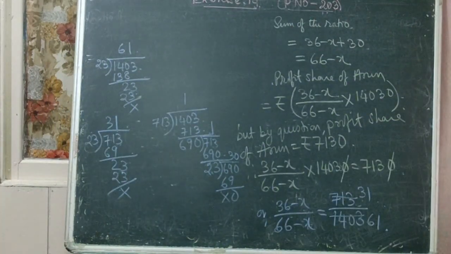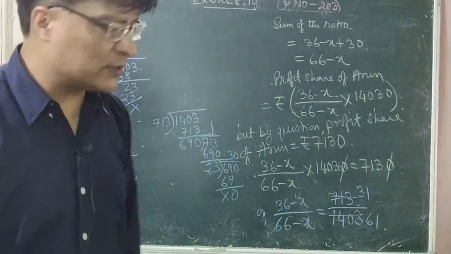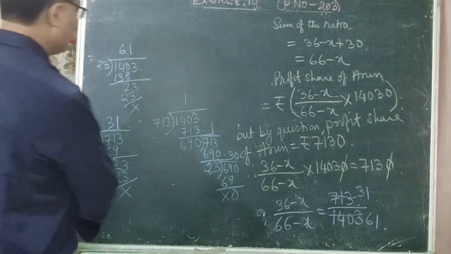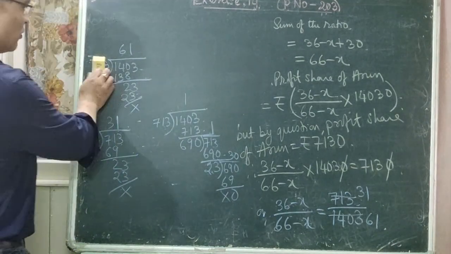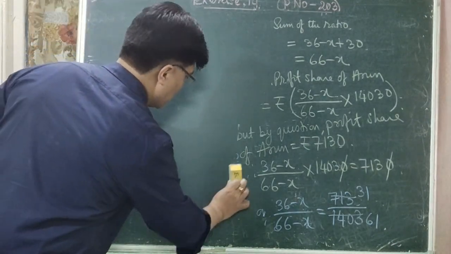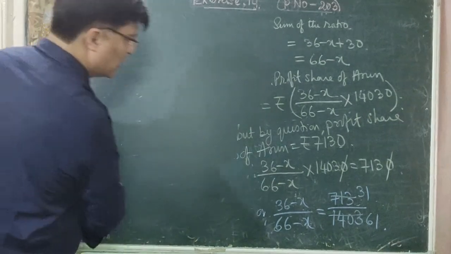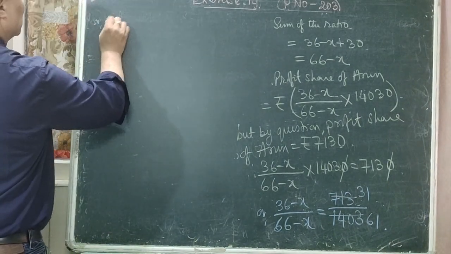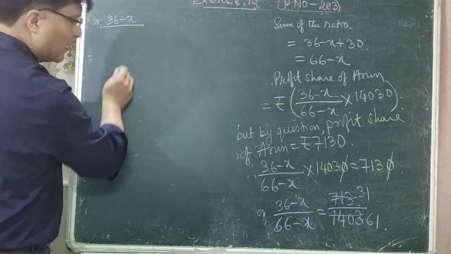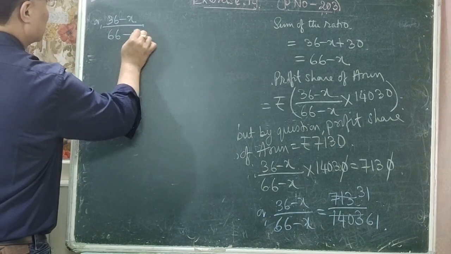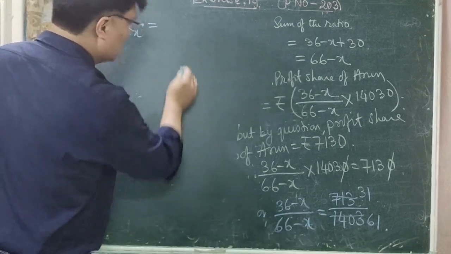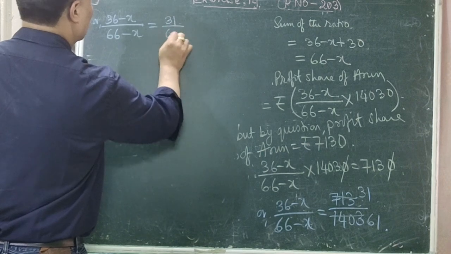Now we'll simplify it to get the value for x, right? So I'm rubbing this rough work. So let's simplify it now. Or (36 minus x) divided by (66 minus x) is equal to 31 by 61.